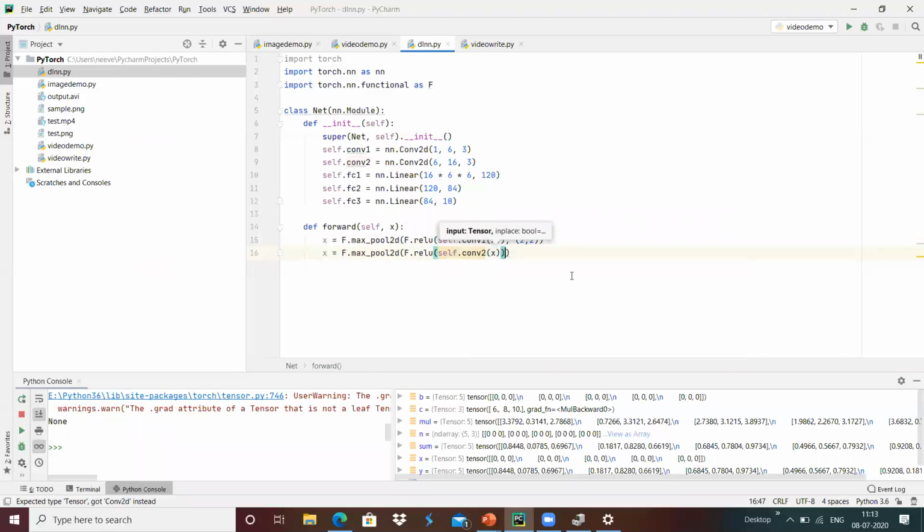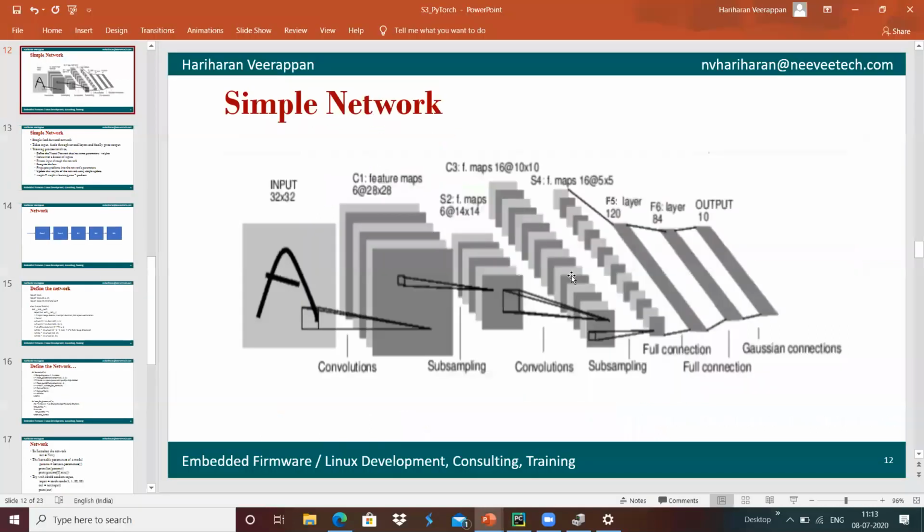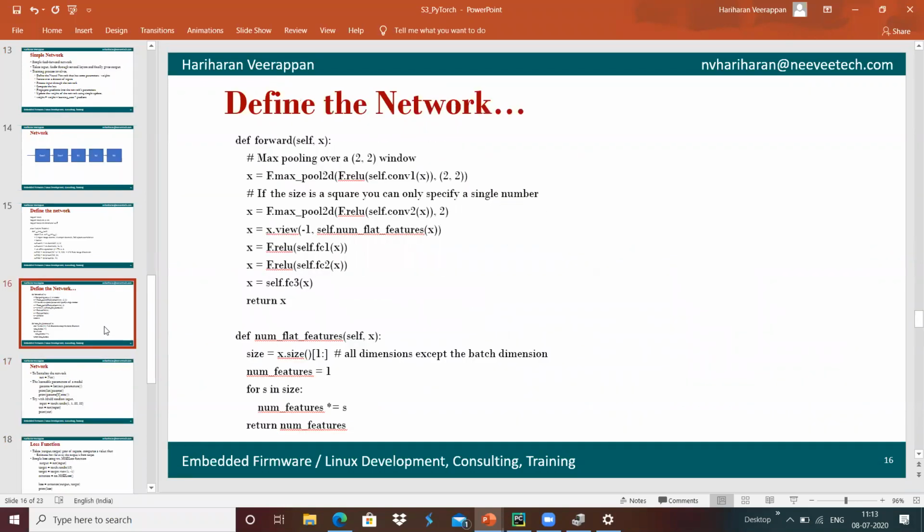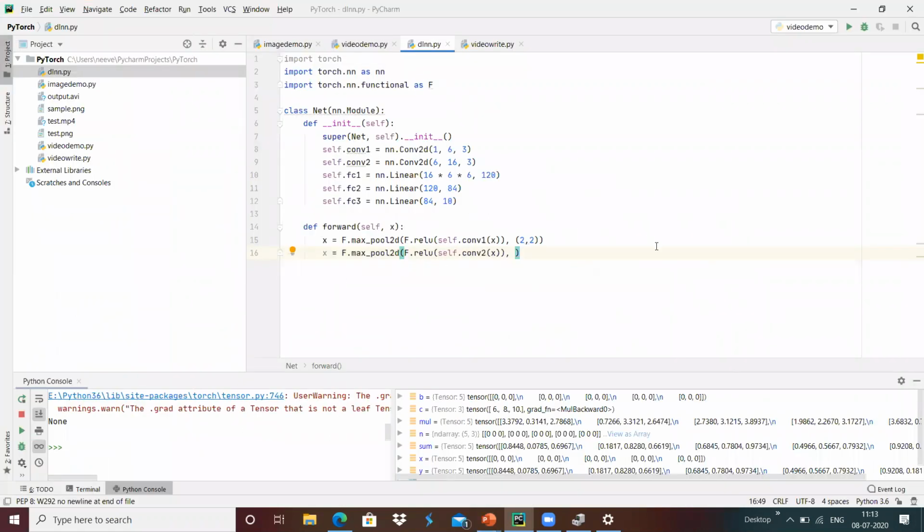After the convolution, we are again going to do the subsampling with the 2 over here.